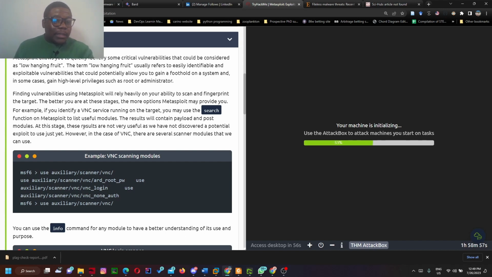Now they said the term low-hanging fruit usually refers to easily identifiable and exploitable vulnerability that could potentially allow you to gain a foothold on a system, and in some cases gain high-level privilege such as root and administrator.